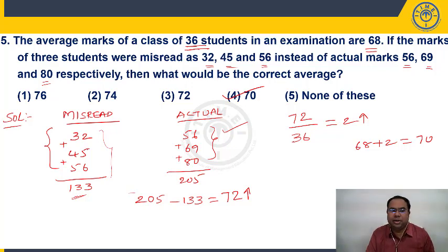So I am talking about the speed maths part. Instead of adding and again subtracting, 56 and 56 are nullified. 45 compared with 29, it is 24 more. Or 32 and 80, if you compare, it is 48 more. 24 plus 48, 72 more. Now, I'll tell you one more point.